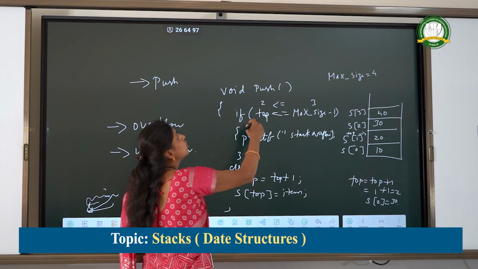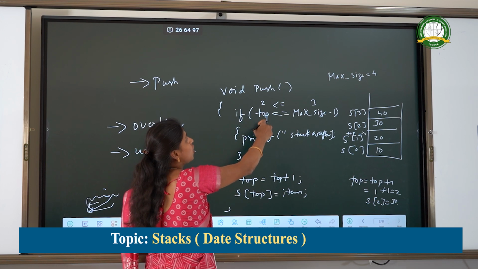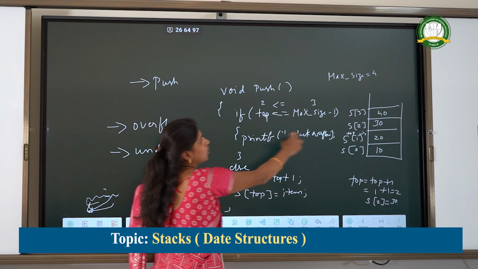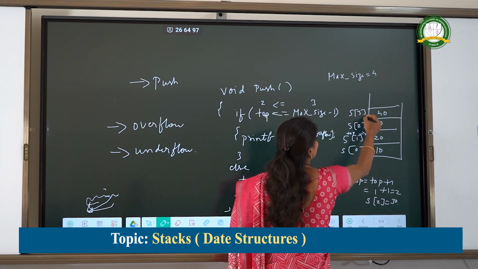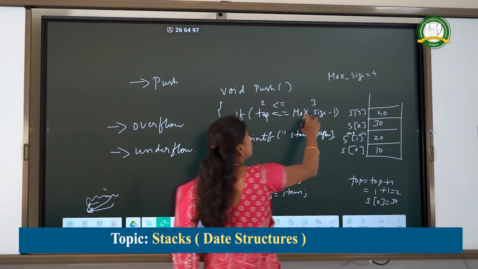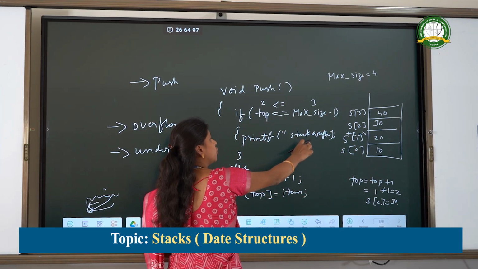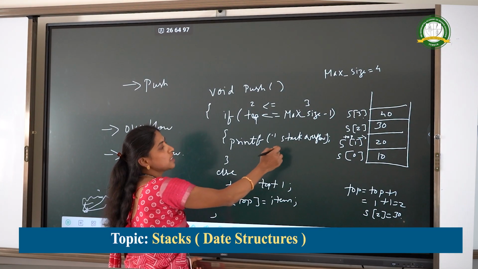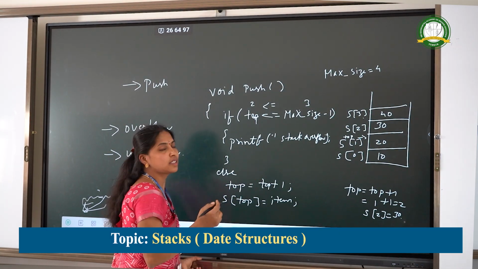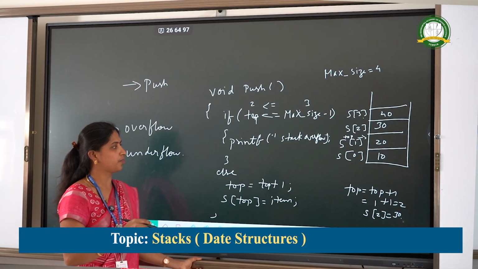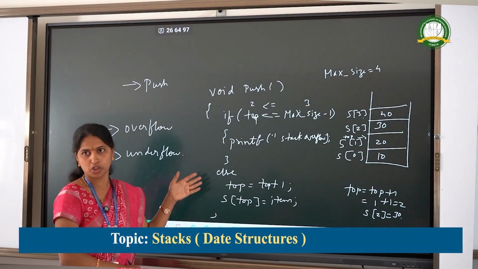Once again, if you want to do the push operation, it will check the top value. Top is now pointing to the third location. 3 equals 3, so it will show printf stack overflow. It will display that the stack is overflow, so we can't insert the elements onto the stack. This is the push operation.